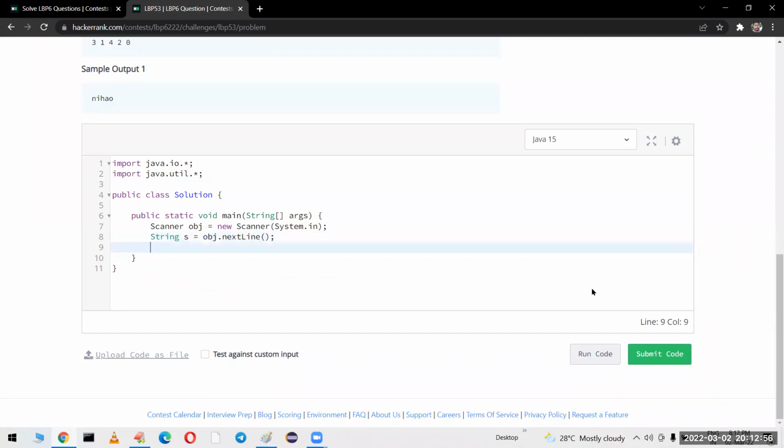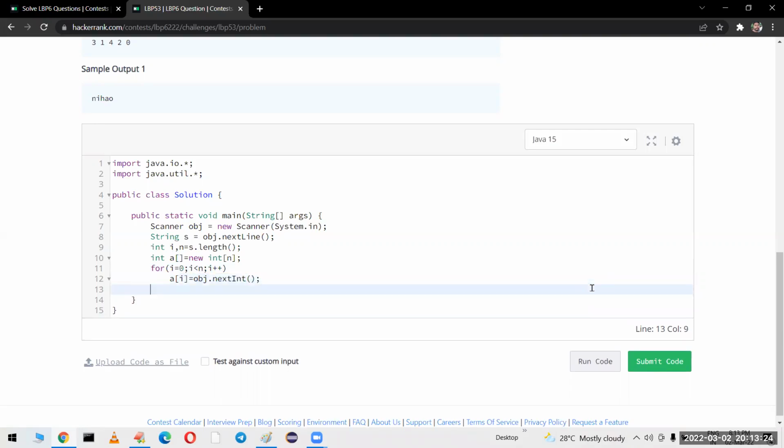Okay, fine. Then int n is equal to s.length(). I am finding the length of the string. Next, we have to create an array with these many values. Sorry, we have to take n is equal to that. Okay, fine. Then we have to read the array. For i is equal to 0, i less than n, i plus plus, a of i is equal to obj.nextLine().